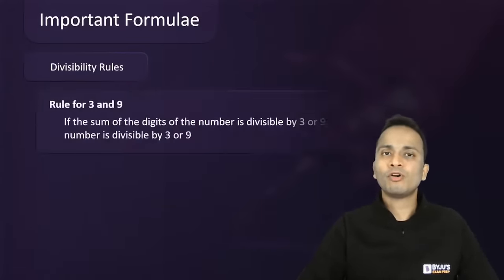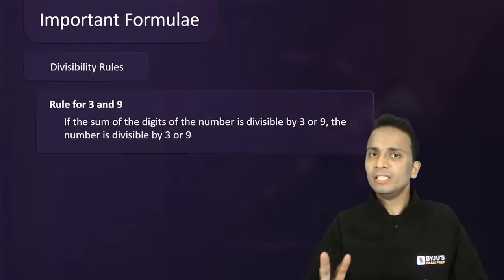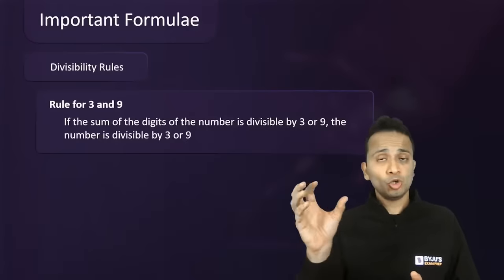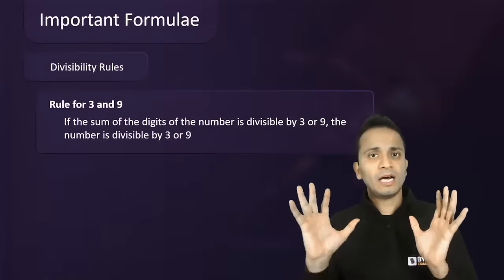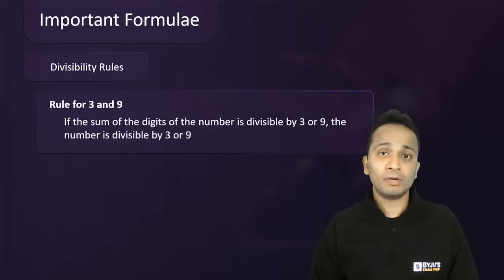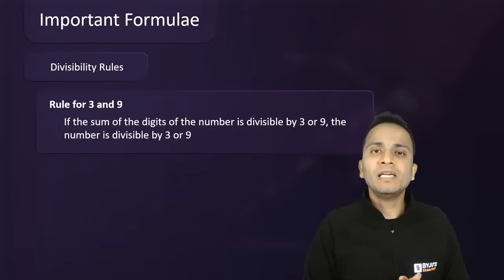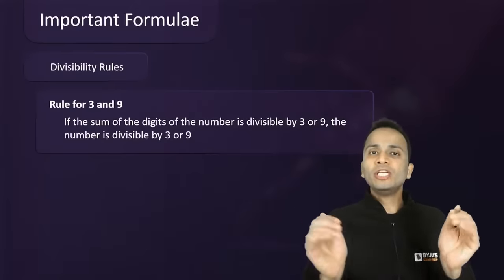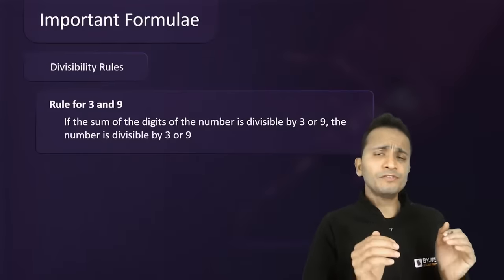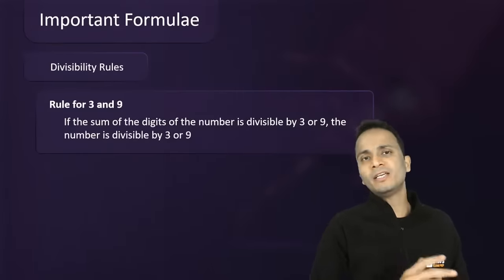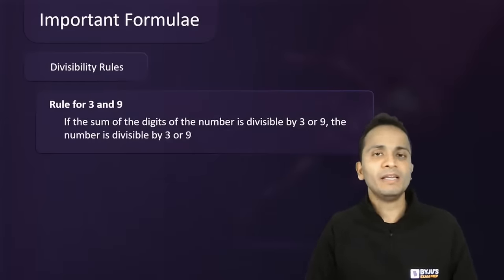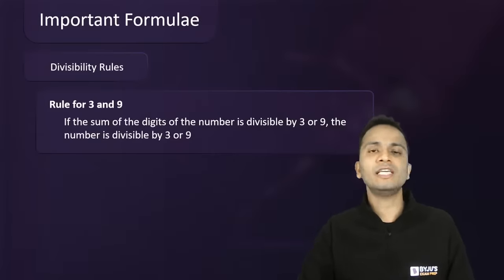Now next is the rule for 3 as well as 9. Only these two numbers. So 3 और 9 का बहुत simple rule होता है. The number जो भी given है, उसमें digits अलग अलग करो and उनका sum of digits calculate कर लो. So if the sum of the digits of the entire number is completely divisible by 3, then the original number will be completely divisible by 3. Similar is the case for 9. If the sum of the digits is completely divisible by 9, then the original number will also be completely divisible by 9. Alright, so this is the rule for 3 and 9.